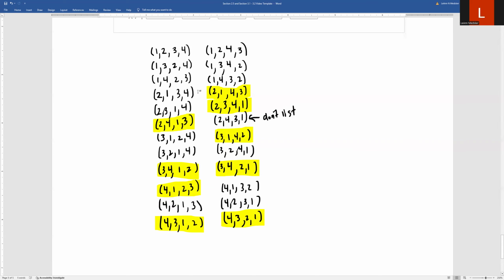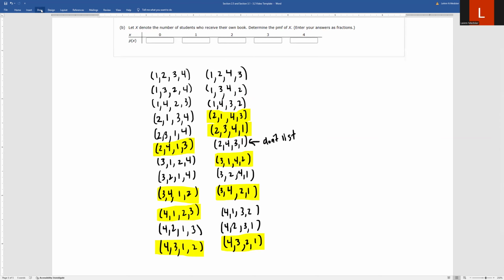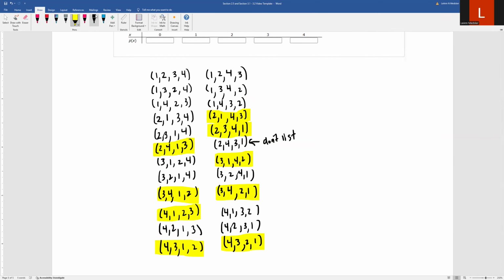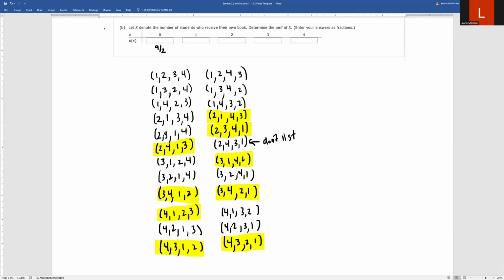So let's just double check this. We have 1, 2, 3, 4, 5, 6, 7, 8, 9 out of the 24 where nobody got the correct book. So all 4 students got the wrong books. Nobody got their own book, essentially. So let's put that underneath there. That's 9 out of 24. If we reduce that by 3, that's going to be 3/8. And that is the correct probability for that one.